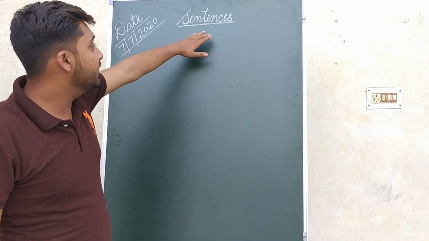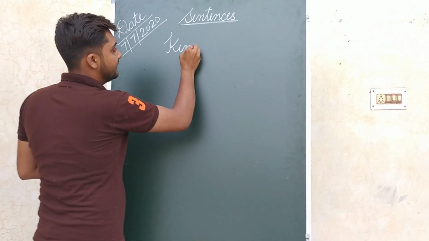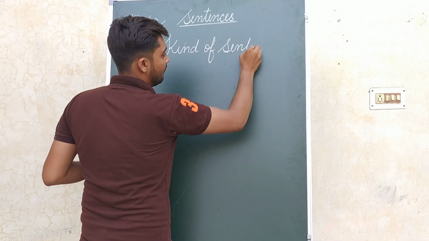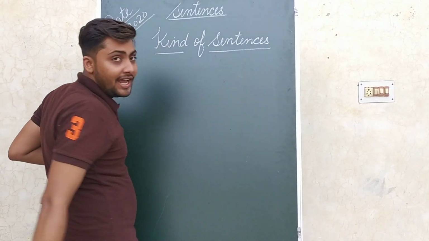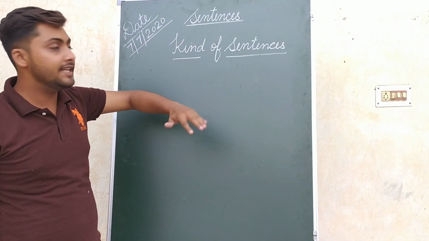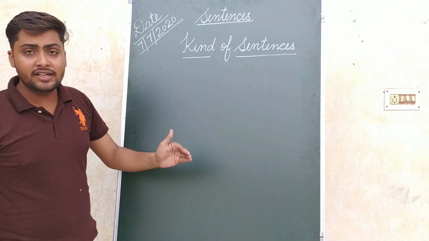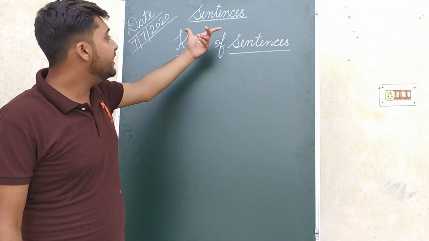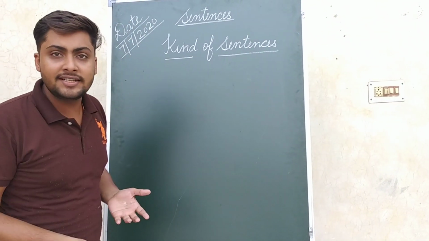Now come to another topic, that is kinds of sentences. Let us move ahead to another part of sentences, that is kinds of sentences. But before moving ahead, let us discuss the previous session. Yesterday we had studied what a sentence is, so let us discuss the definition.